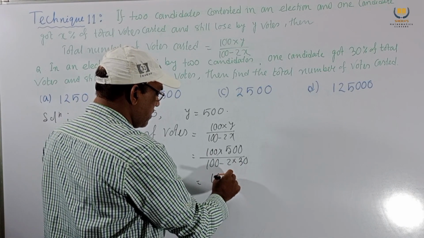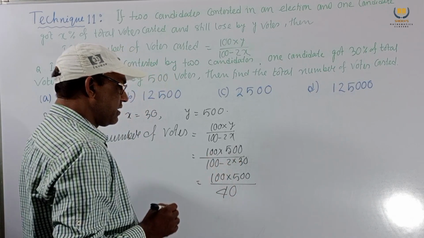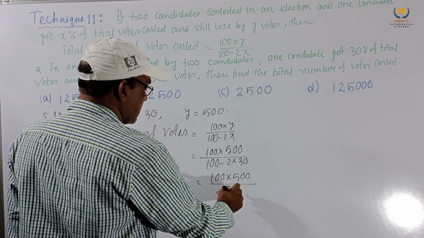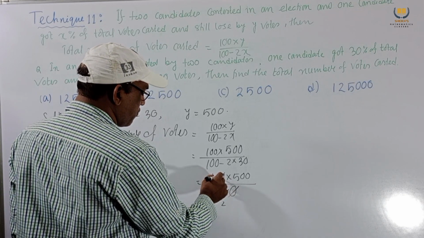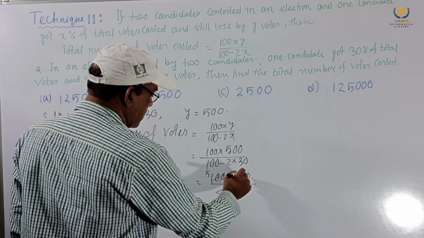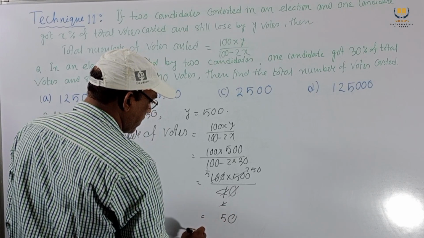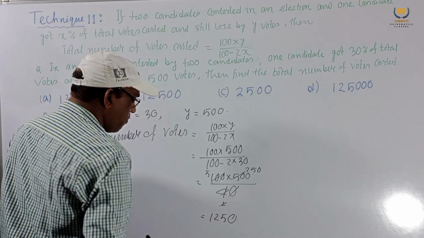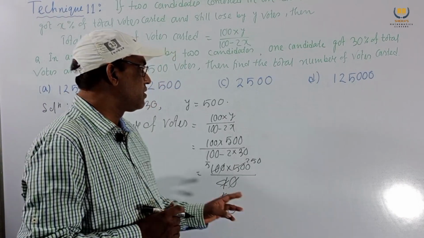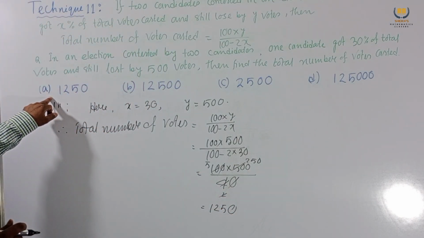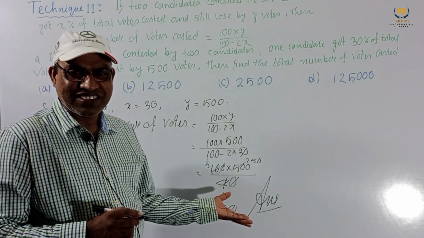So this is 100 into 500 by 40, and cancelling the zero, we get 1250. So the total number of votes is 1250, option A. This is our answer. Very nice solution, very easy.